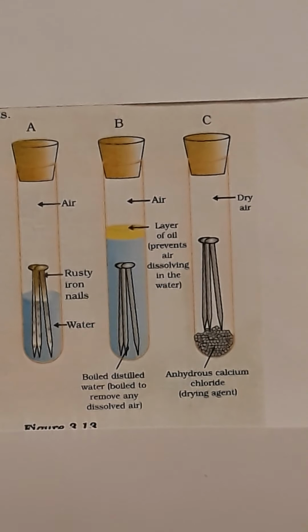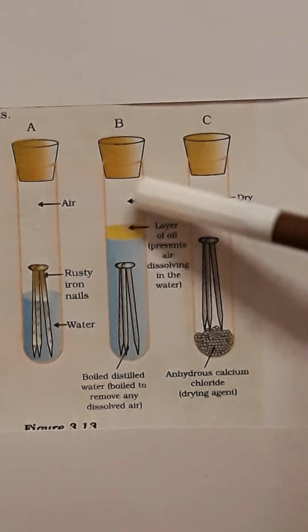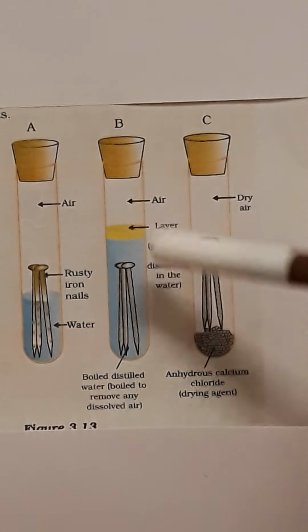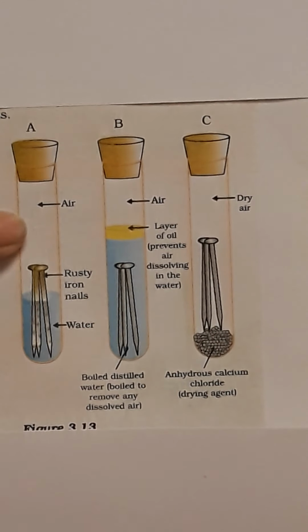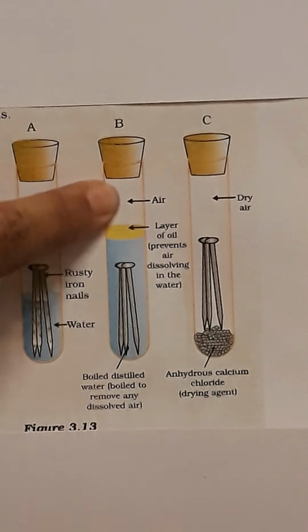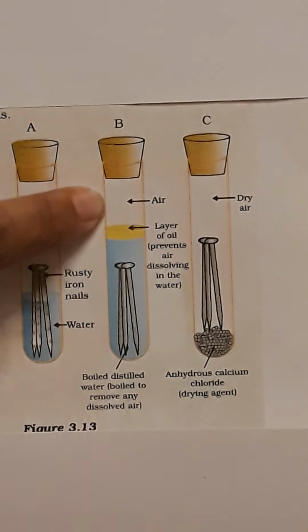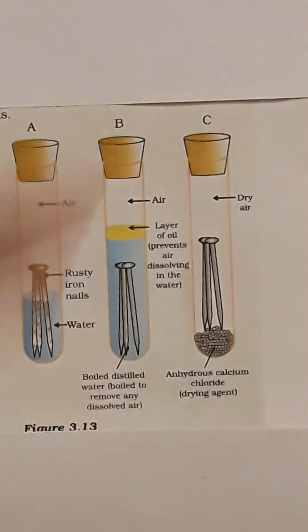So, oil basically forms a layer and it prevents the air outside, if at all, from dissolving in the water. So, in the first test tube, there is air and water. In the second test tube, there is only moisture, only water. And in the third test tube, the iron nail is exposed to only air. So, in the third test tube, the iron nail is put in an empty test tube.